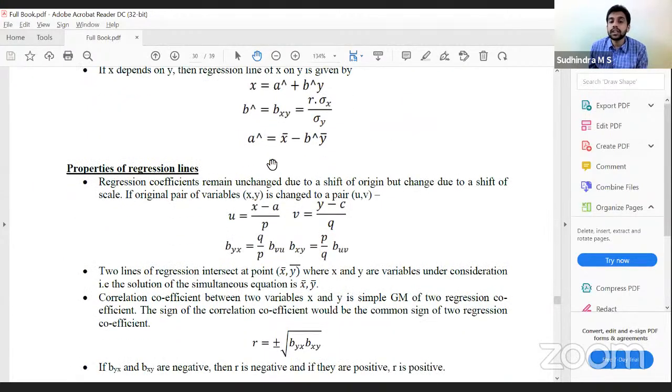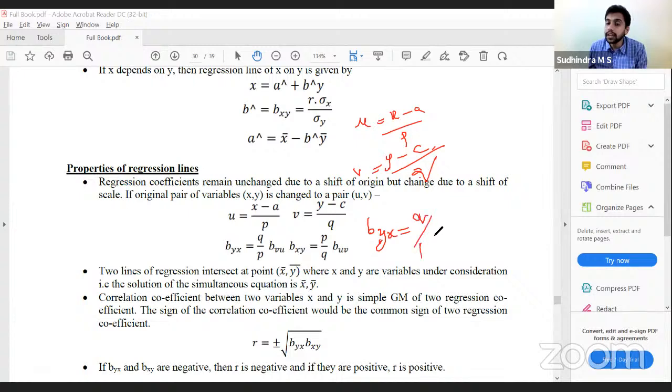Next, properties of regression coefficient. It is not changed due to shift of origin, but it is affected by change in scale. So if u is equal to x minus a by p and v is equal to y minus c by q, since it is affected by change in scale, byx is equal to, since y is there, first take q by p into bvu.